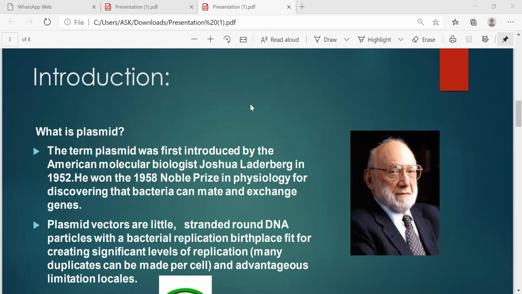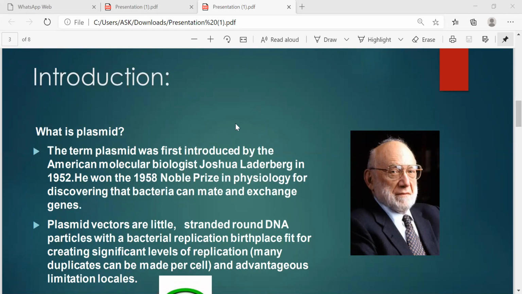First of all, I want to explain the meaning of the term vector. If you recall, a mosquito is called a vector because a mosquito is an insect which transmits pathogens from a diseased person to a healthy person. Similarly, a plasmid can transmit a gene of one organism to another organism. When we use plasmid in such a way, we call it a vector.